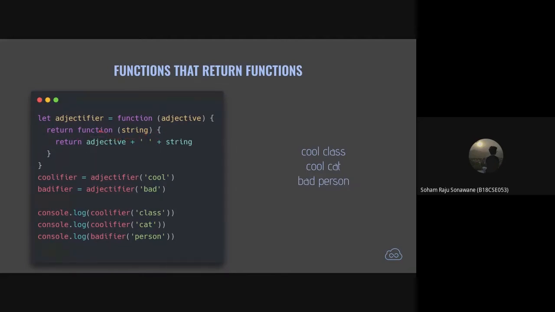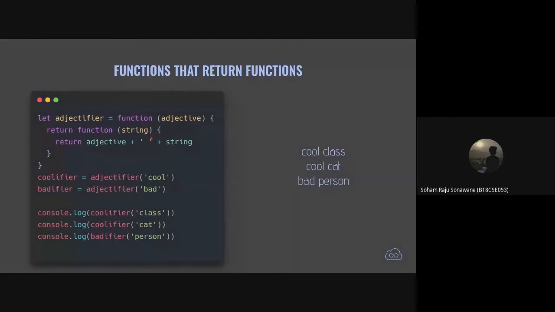So basically, this function is returning another function, just like you can return integers, strings, booleans, etc. You can also return functions. So the outer level function is just returning another function. Whenever I call adjectifier, it is just returning me this function body right here with the adjective defined using this. Do you understand, Vamsi, what I mean to say? Okay, cool.